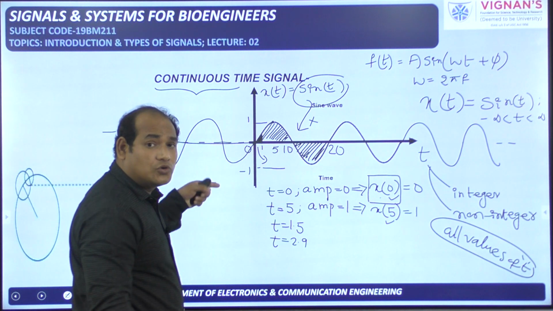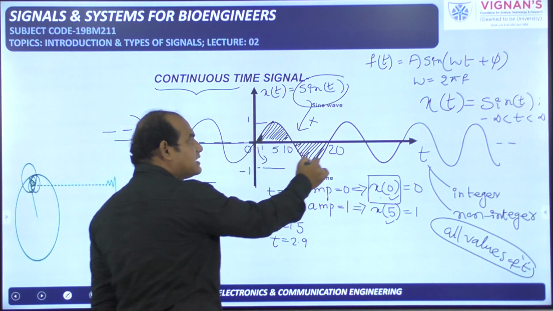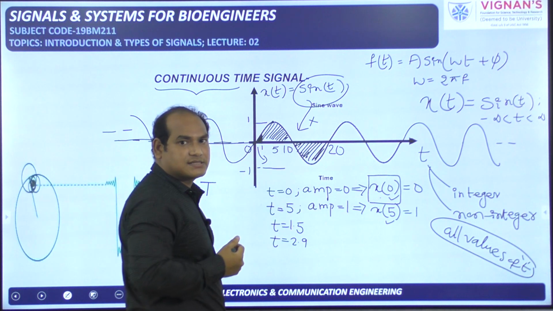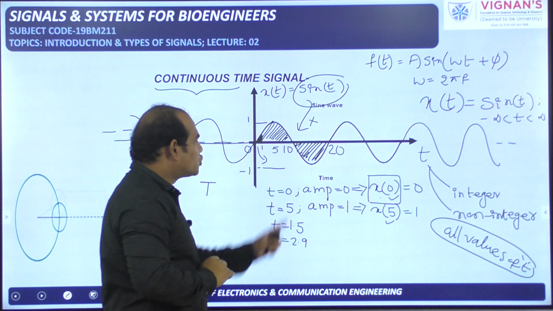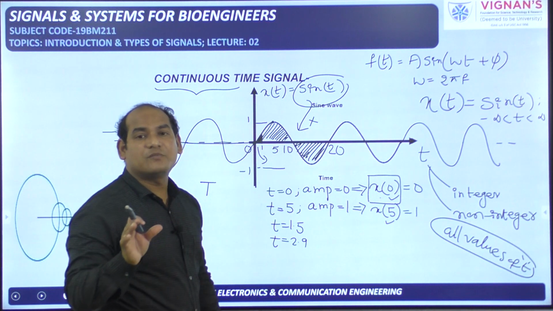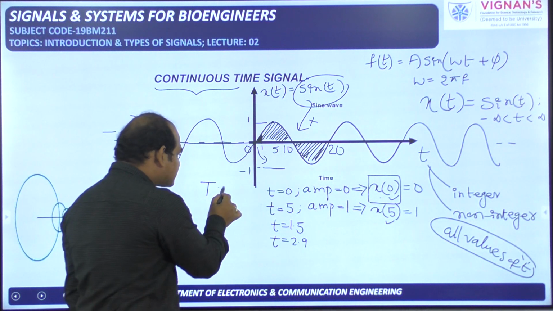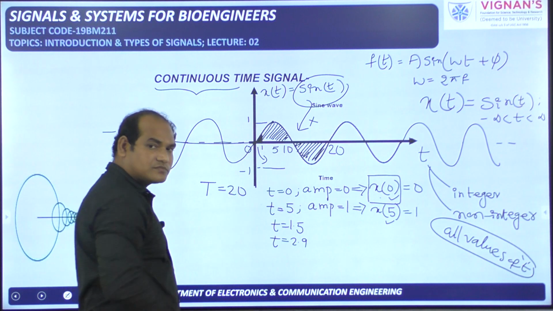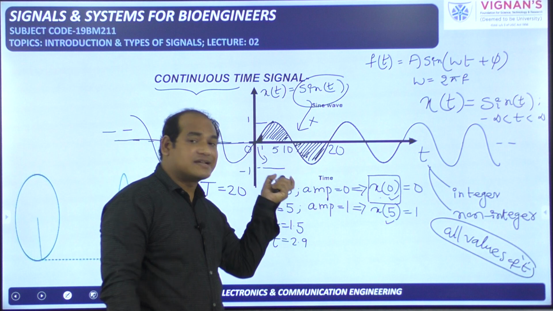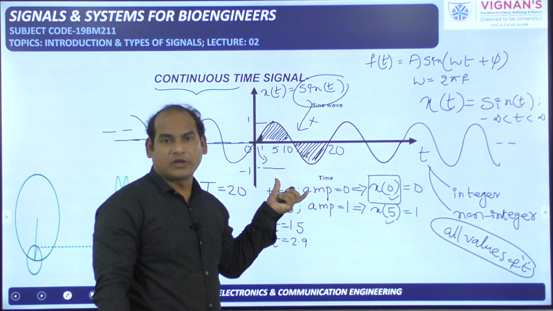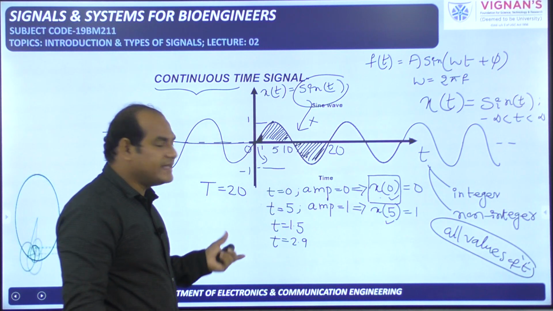How to define this? This particular pattern is available for how many seconds? This particular pattern is available from 0 to 20 seconds. So 20 minus 0 means it is available for 20 seconds. That's why its time period is 20. This particular pattern is available for 20 seconds, and we have to take the minimum value. So that is 20.